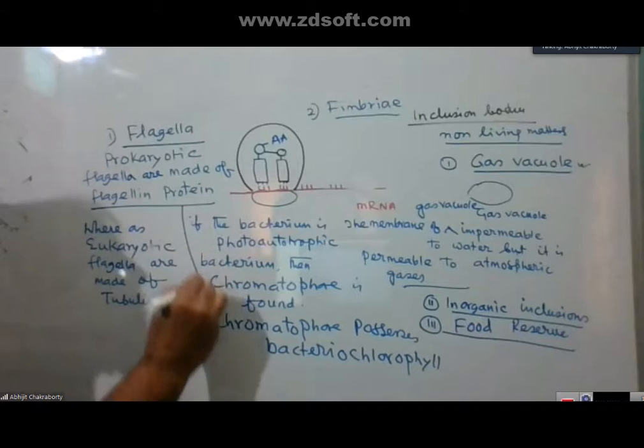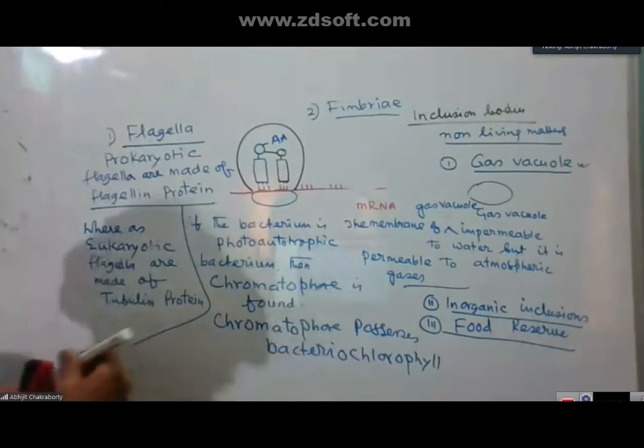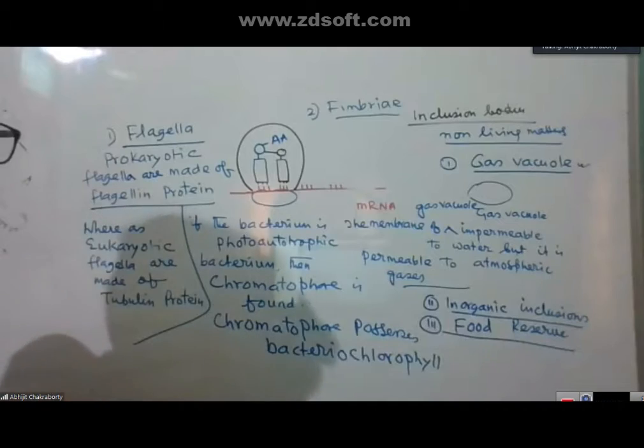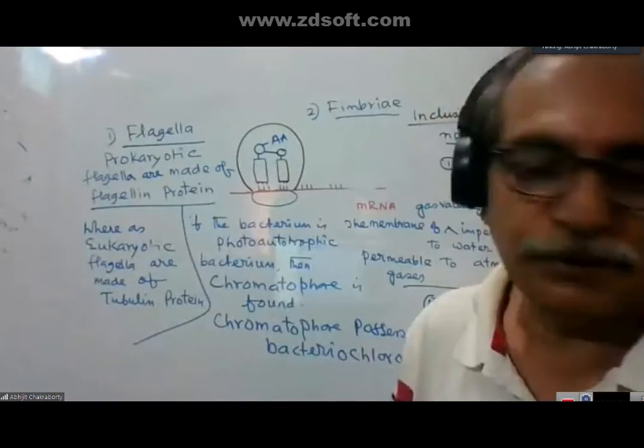So you need to remember this difference. Prokaryotic flagella are made of flagellin protein and eukaryotic flagella are made of tubulin protein.